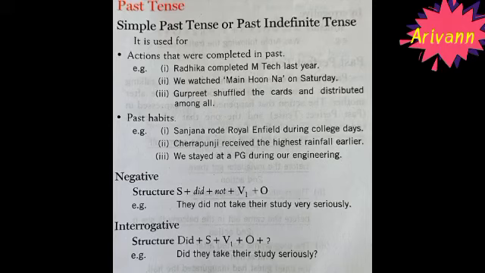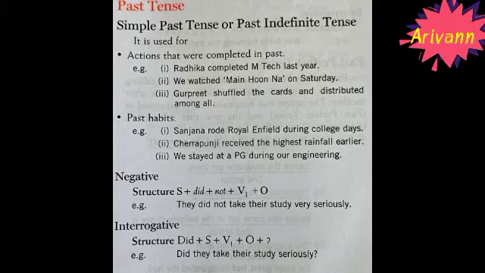See the next example. See the sentence. Gurpreet shuffled the cards and distributed among all. Here past tense is the what? Shuffled and distributed. See the next examples, it shows the past habits.